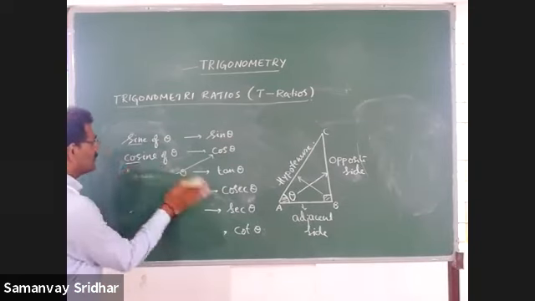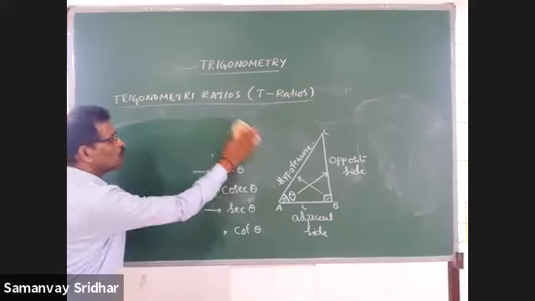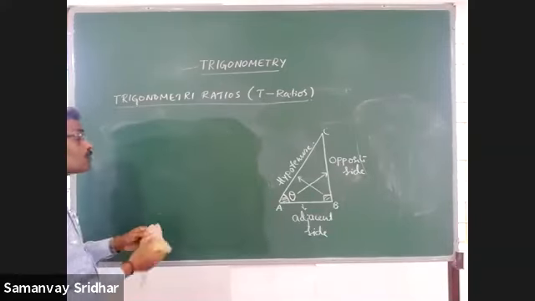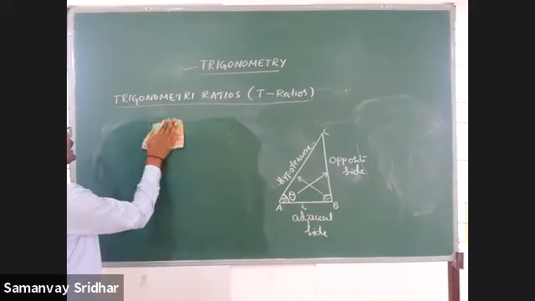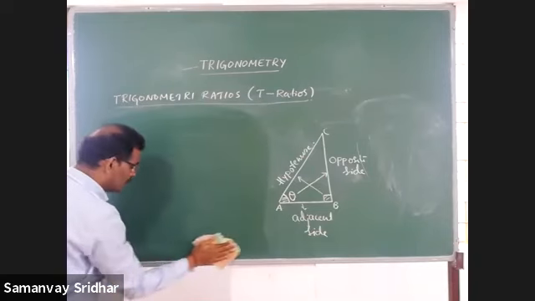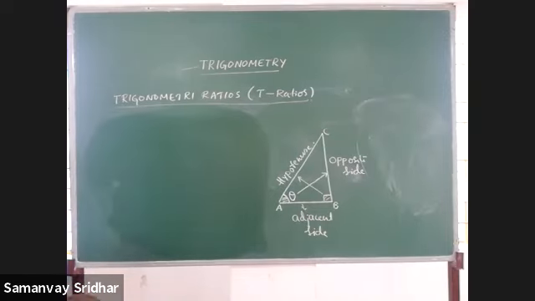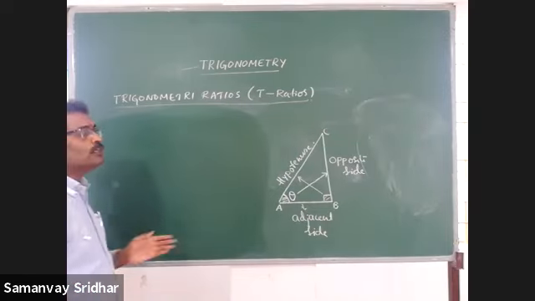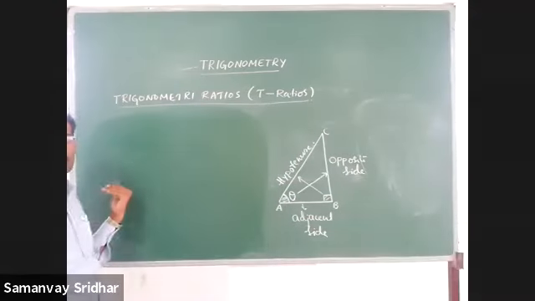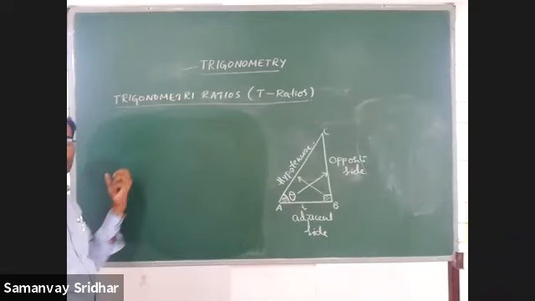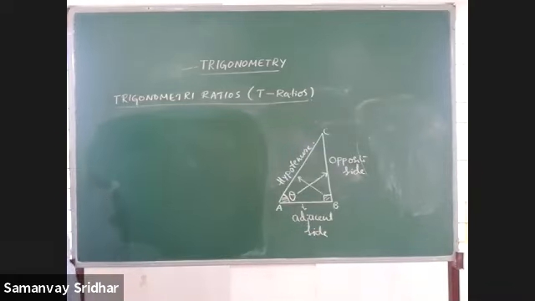Now, we have to see what the relation is between the triangle and those ratios. We got the 6 ratios here, and with respect to the triangle I also named 6 ratios. Now we have to see which ratio is sin theta, which is cosec, cot, tan, cos, and sec.